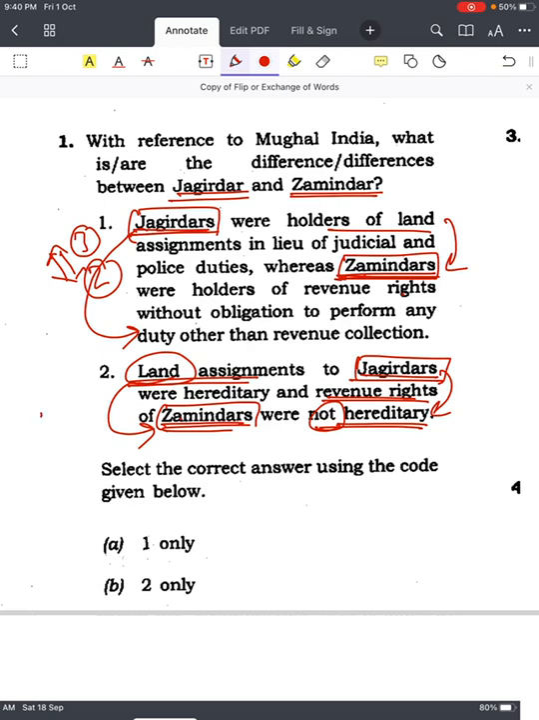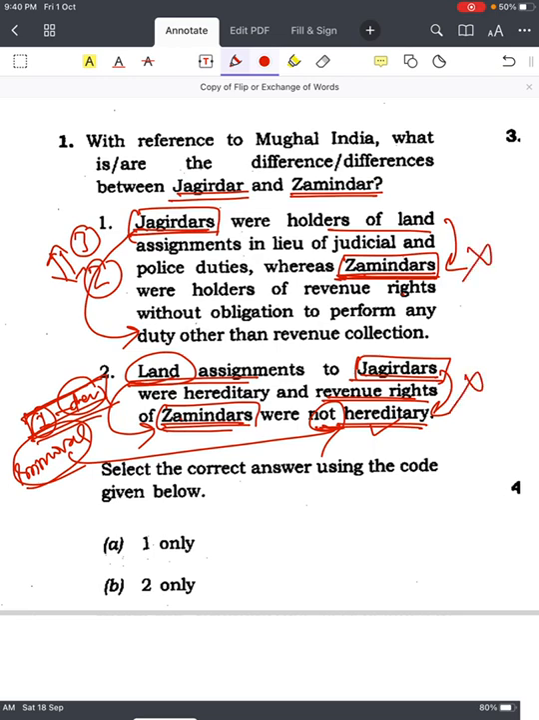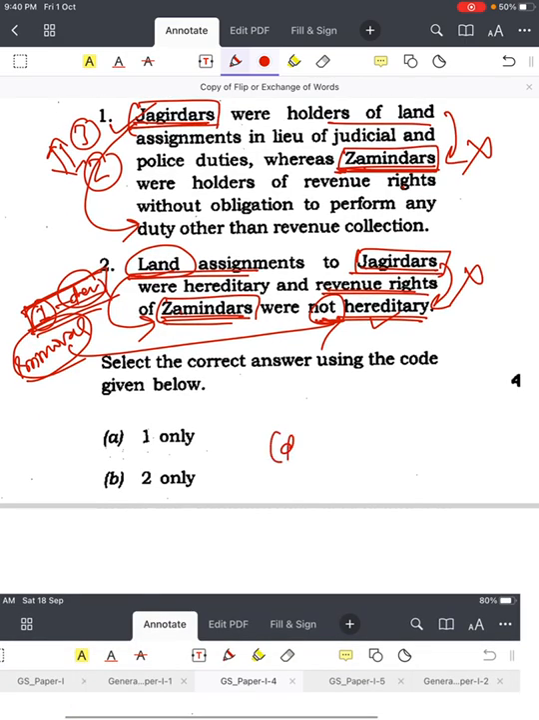Why? Because one generation does some kind of land development, so they make it better. They develop the land, so to change the owner of this is very difficult. And land is immovable. That's why the chances of land assignments being hereditary are high. That's why both the statements are wrong. Even if you apply simple logic, you will get the answer. But be careful while reading these kind of questions in the UPSC exam. Check whether Jagirdar is exchanged with Zamindar and Zamindar with Jagirdar or not. That's why the answer is D, neither one nor two.